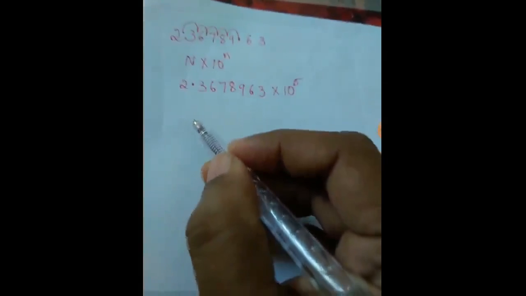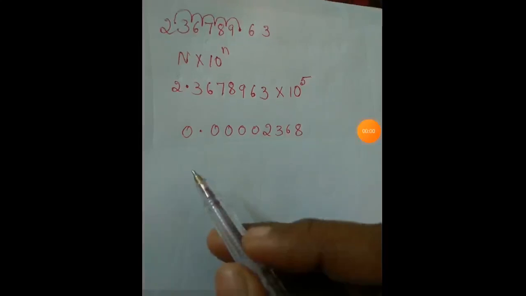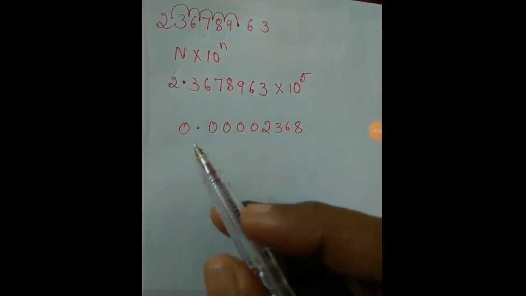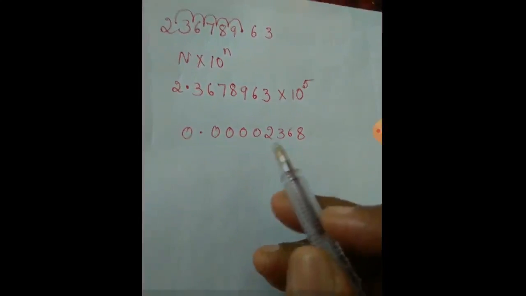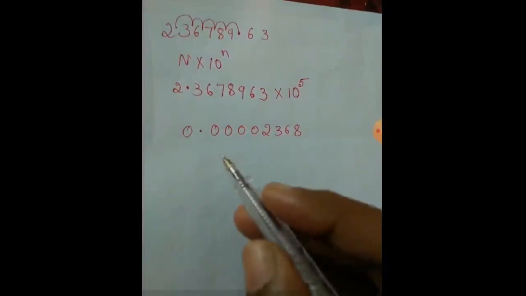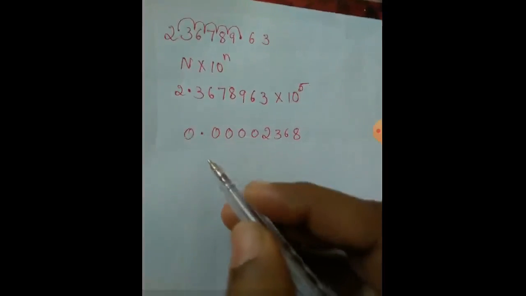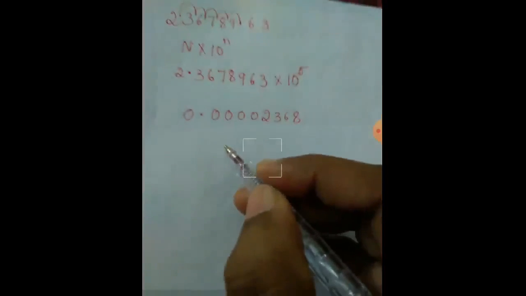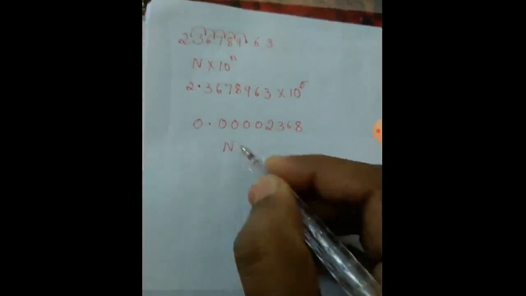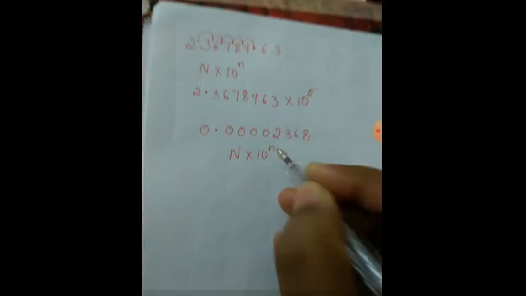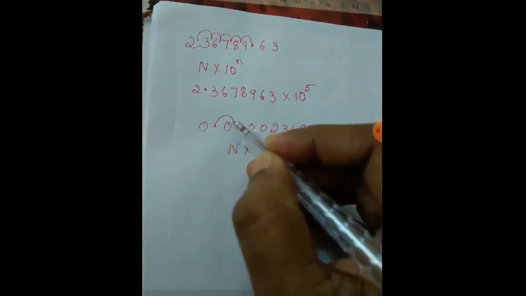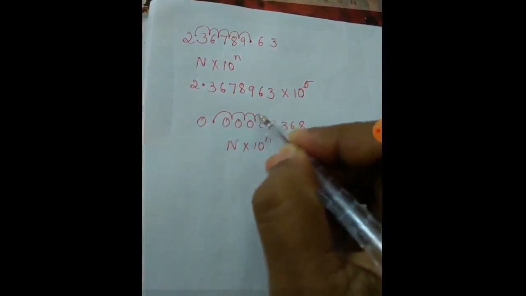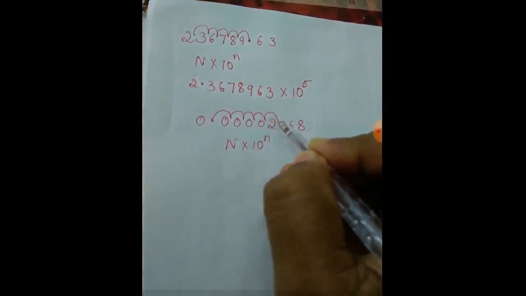Now one more example I have taken, that is 0.00002368. Now this also I can write in a scientific notation, that is n into 10 to the power n. Now here just see 1 2 3 4 5.